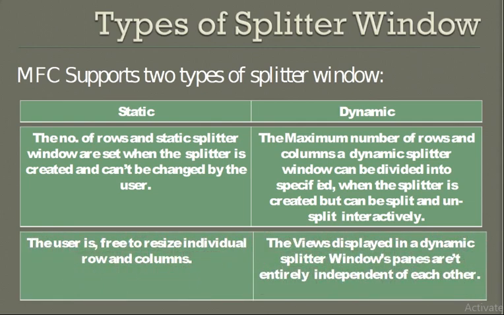Then we'll look at another difference between static and dynamic splitter windows. In the case of static, the user is free to resize the individual rows and columns, whereas in the case of dynamic, the views displayed in a dynamic splitter window's panes can't be entirely independent of each other, because they will be dependent.